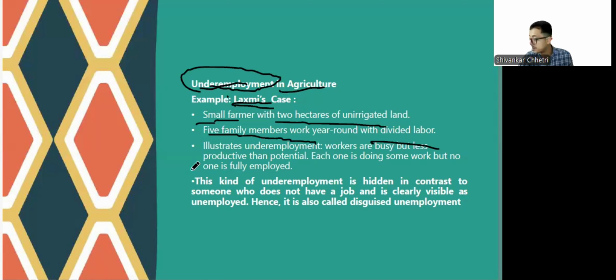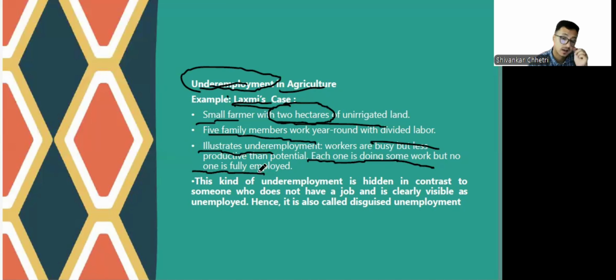They work throughout the year, but it illustrates underemployment because in the 2 hectares of land, even if 3 out of 5 people stop working, nothing would get affected. So each one is doing some work, but no one is doing full potential. Nobody is fully employed. That means there is a massive case of underemployment. There is no need of 5 people working on it.